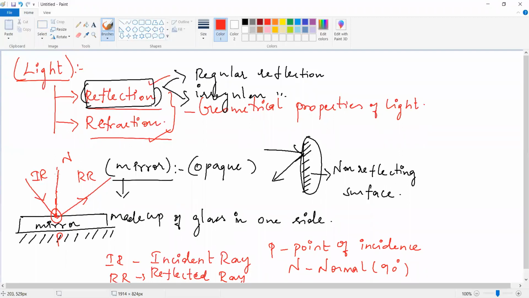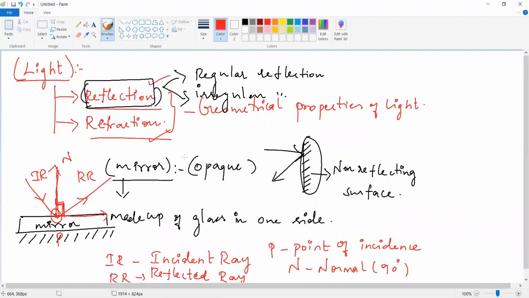Can you see? So the N and the angle, the angle is 90 degrees. So that we call a normal. So all of you understand this one? This is the law of reflection. Last class itself we saw the law of reflection.